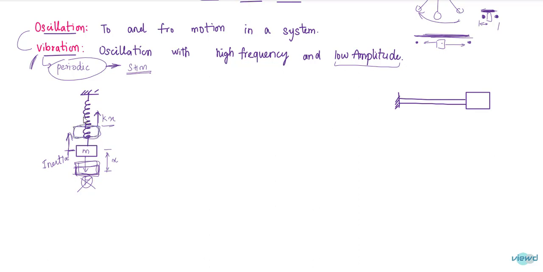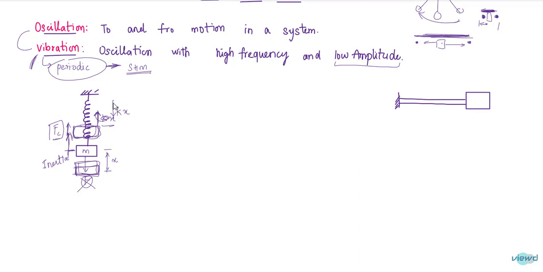So there is a compressive force acting on the spring now. So due to this compressive force, again the Kx will be acting downwards to resist this compressive force. This compressive force is like external force that we applied initially.